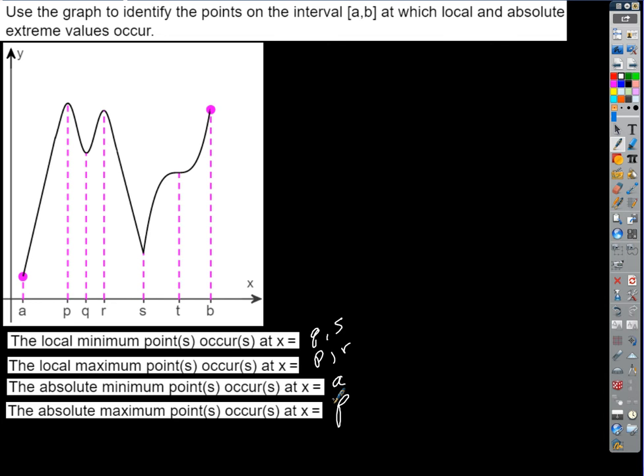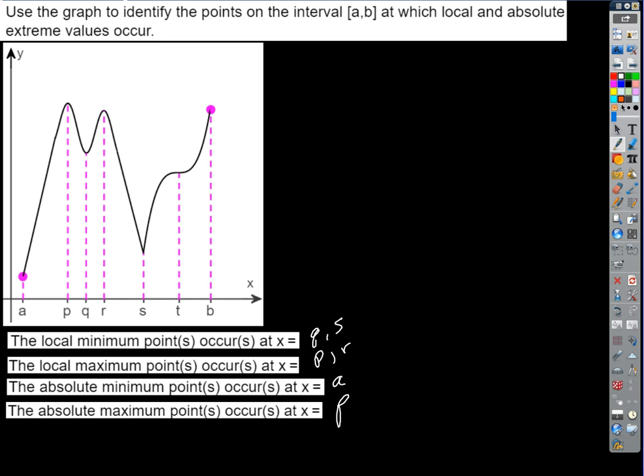What would T be? Is that anything? Nope. So T is nothing. T would end up being a false alarm, right? T is a place where if we found all the critical numbers, where critical numbers occur where what happens? Where the derivative is undefined or the derivative is zero. So this would be a false alarm, wouldn't it?